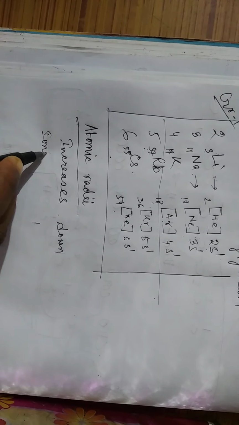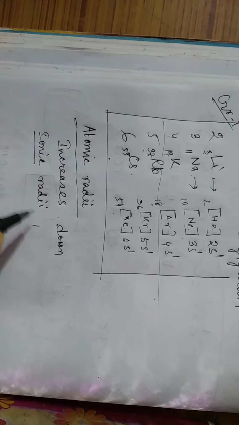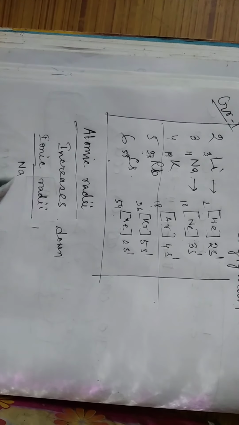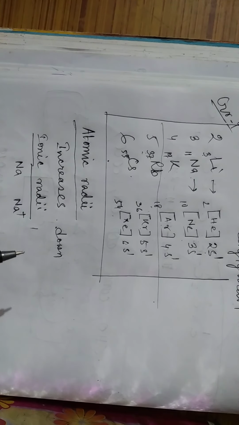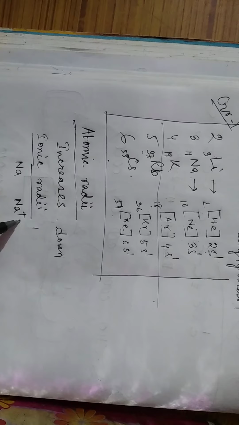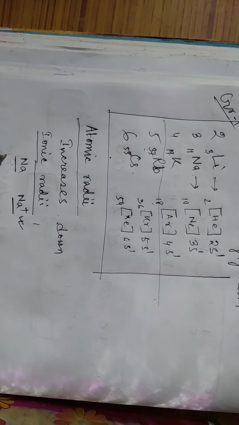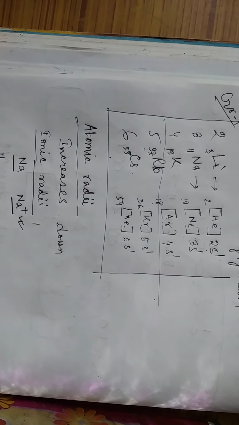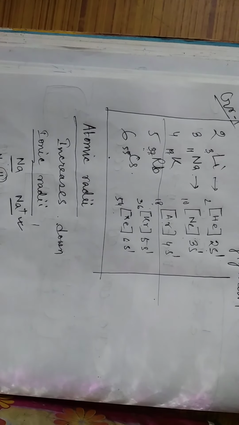Now, if you are considering ionic radii and comparing, suppose you have sodium and sodium plus. Which one has the higher ionic radius? You will say that the sodium plus radius is smaller than the sodium. What is the reason? Sodium has 11 protons and 11 electrons.